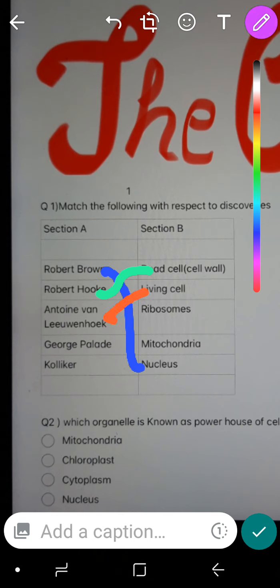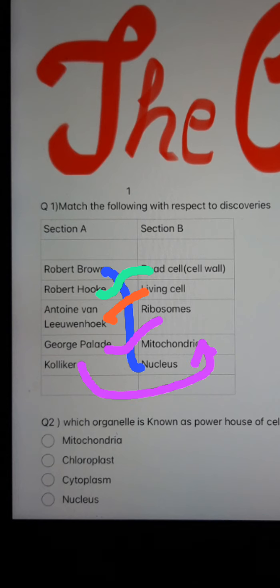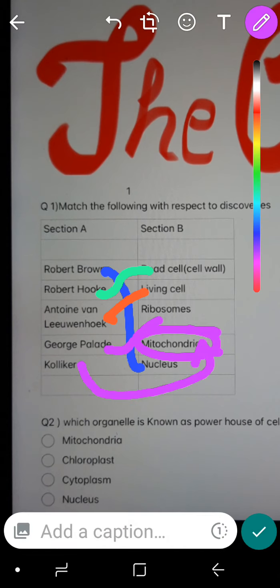Next one is George Palade. George Palade discovered ribosomes. Ribosomes are also known as Palade particles because the discoverer was George Palade. Claude discovered mitochondria, which is a semi-autonomous organelle because it has its own DNA and protein synthesis machinery. So the first question is clear. Let's move on to the next question.